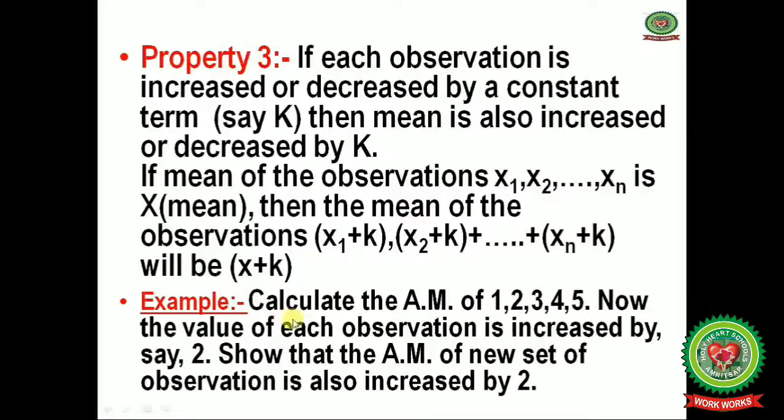Now let us understand this property with the help of an example. Calculate the arithmetic mean of these observations 1, 2, 3, 4 and 5. Now the value of each observation is increased by say 2. Show that the arithmetic mean of new set of observation is also increased by 2.